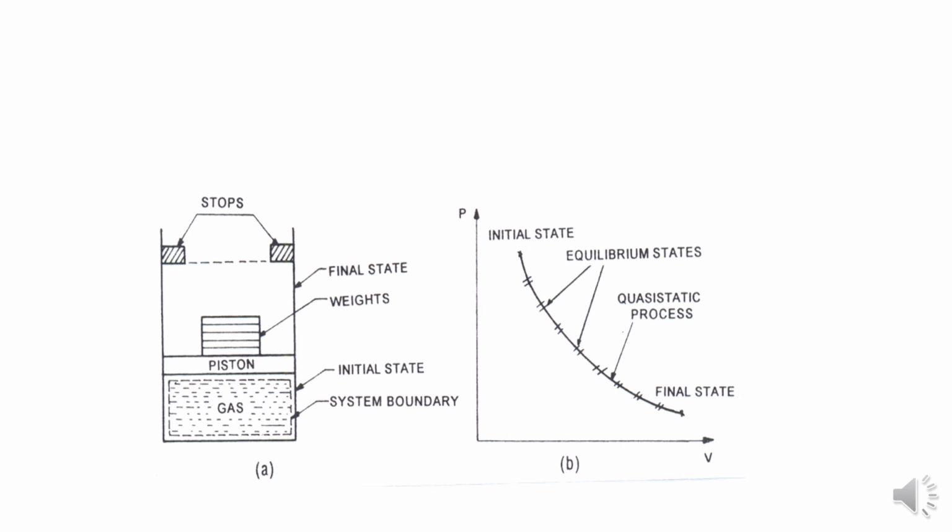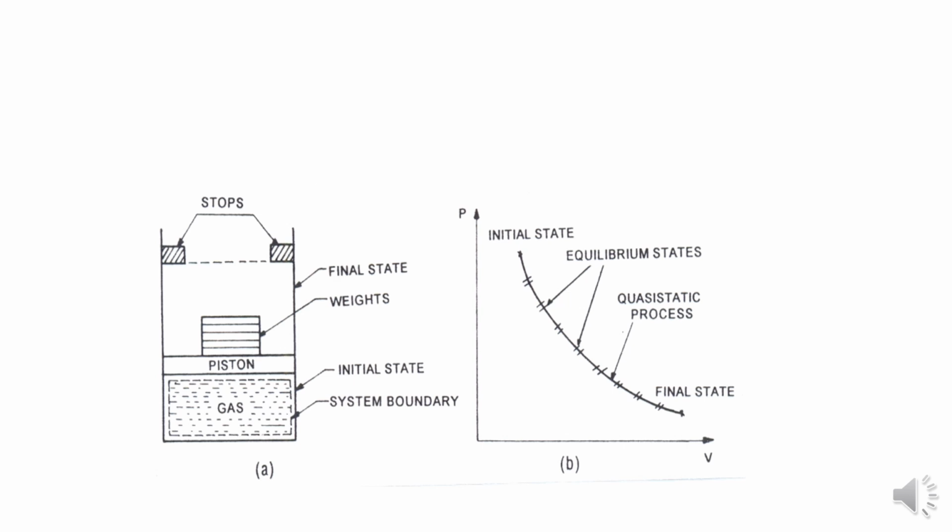The piston moves up rapidly to the final state. The system changes from the initial state to the final state, but the intermediate states are not in equilibrium, and this process is not quasi-static. If we consider the second case, the process is a quasi-static process.